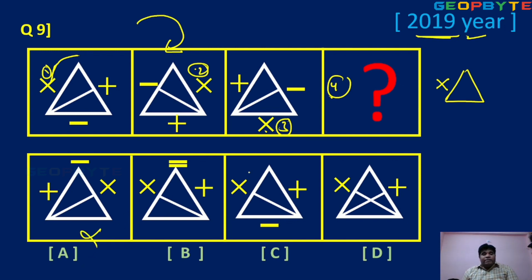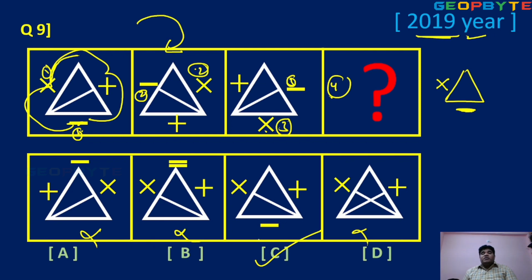So three possibilities. Next, this minus operator: minus first position, second position, third position. I mean rotated in a clockwise direction again. So this is the position. So this minus operator is at the bottom of the triangle. Where is the bottom of the triangle? Here, option C. Okay, option C. So easily you can get the answer. Option C is the right answer. The remaining options are not satisfied.